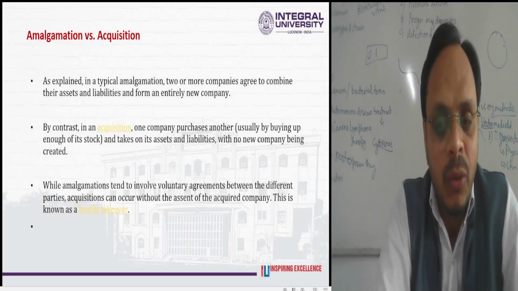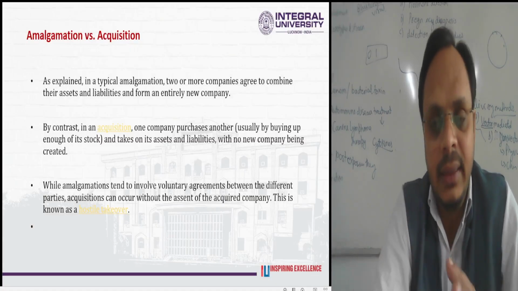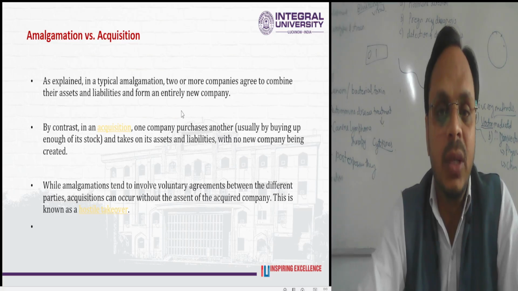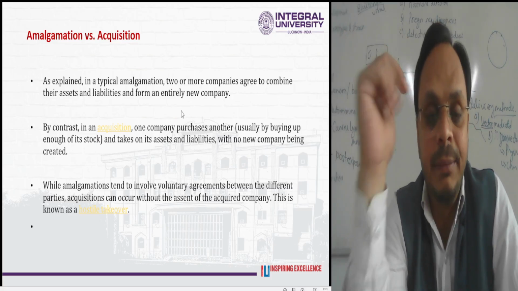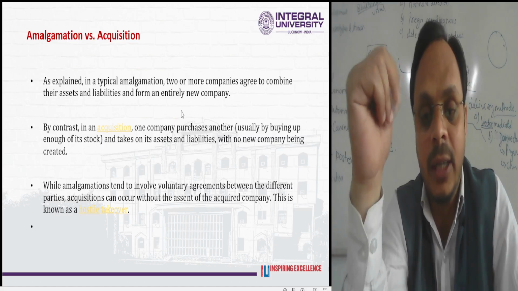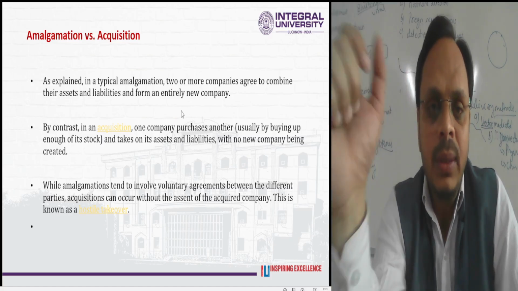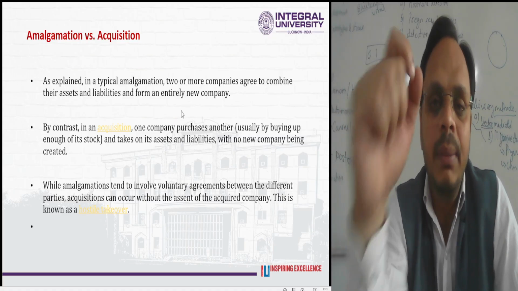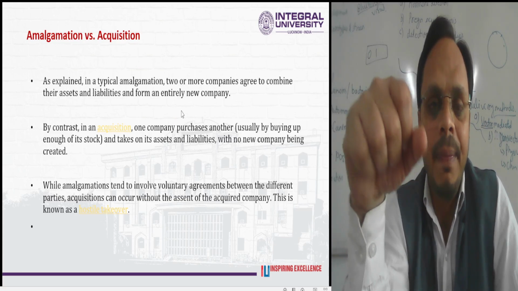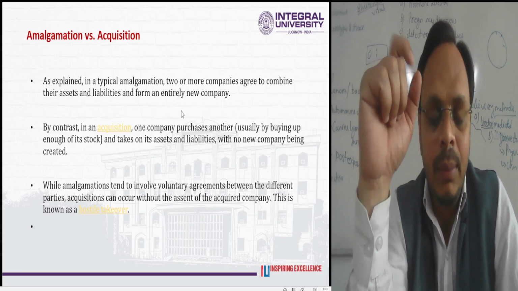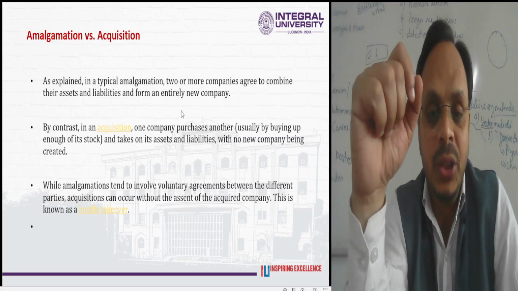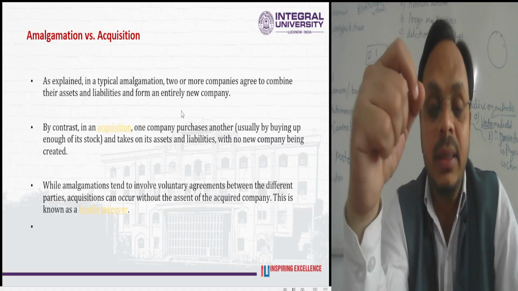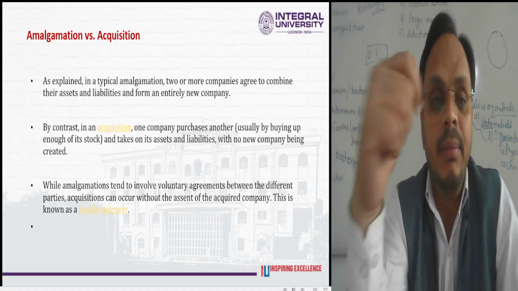Moving ahead in this direction, as I just told you, we will also discuss the concept of amalgamation of the company from the perspective of theories as well as accounting. How does amalgamation differ from acquisition, from purchase consideration or external reconstruction, and how does amalgamation differ from merger is a matter of discussion.